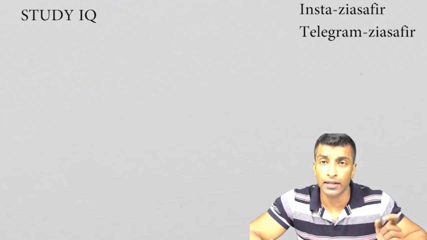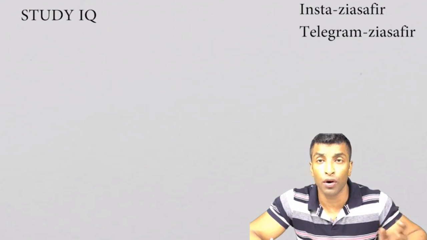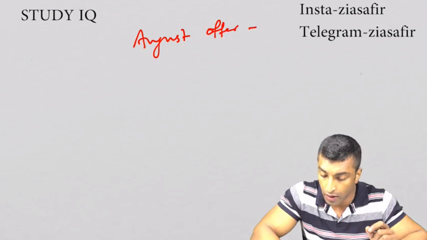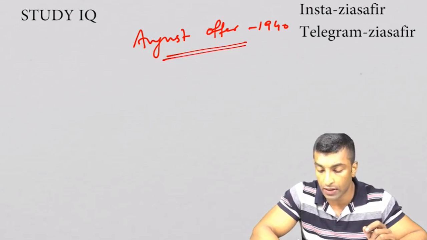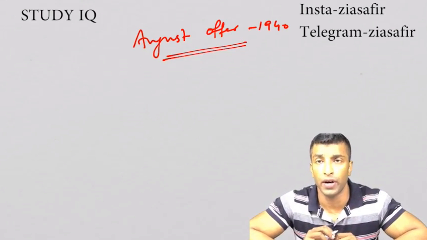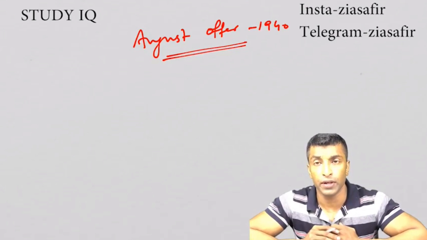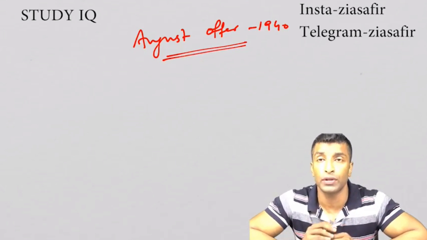Okay, last session we have discussed up to the August Offer. So we have done till the August Offer of 1940. I've discussed the context of the August Offer, its main contents, and the individual satyagrahas which were launched after it. When the Congress rejected the August Offer, individual satyagrahas were launched.